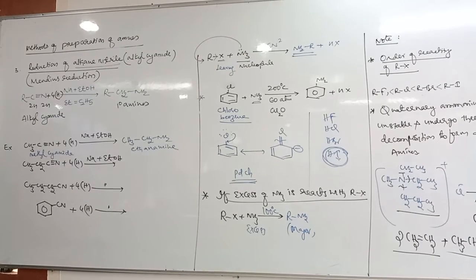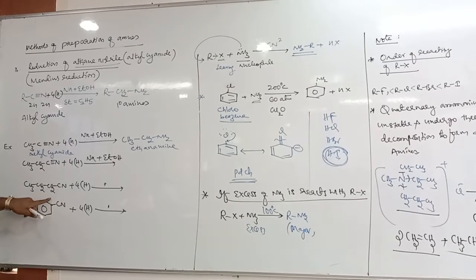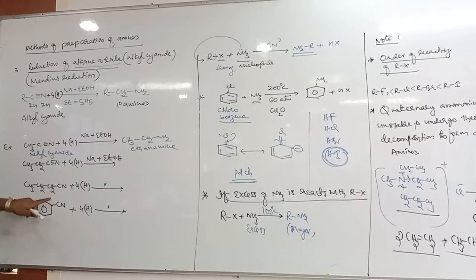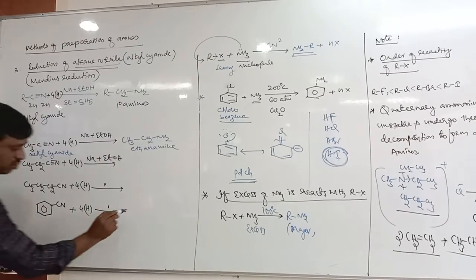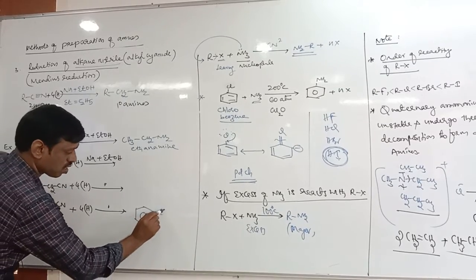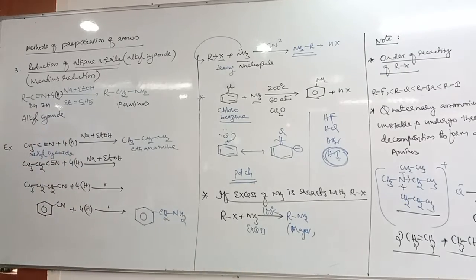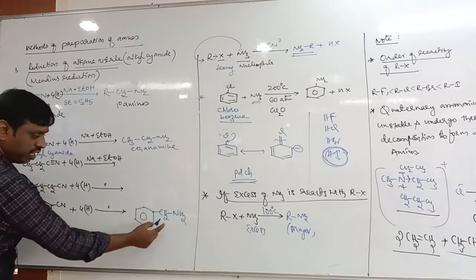So write remaining products. Here is propanamine, propane 1-amine. Here is butane 1-amine. Here is benzanamine. It is a phenyl.